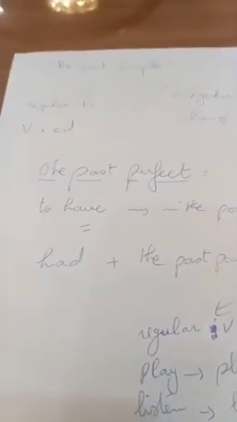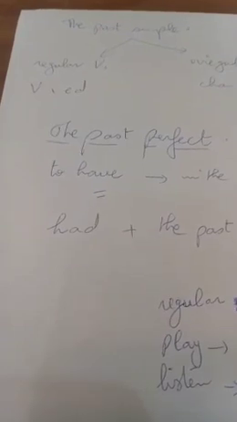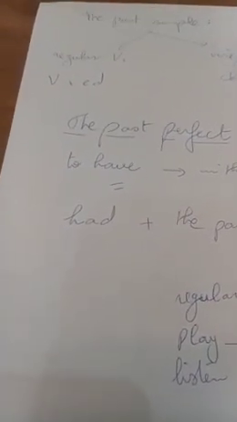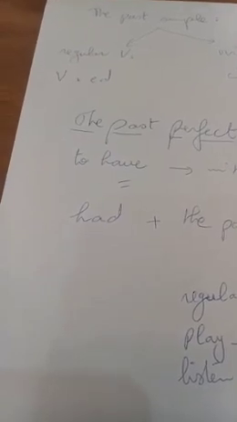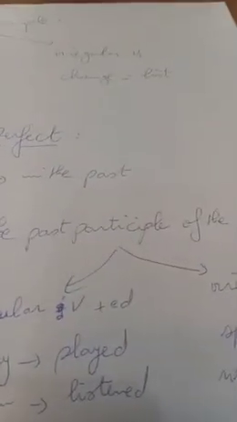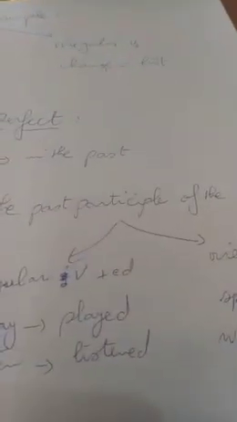For the past perfect, the rule is the auxiliary to have in the past, that is had. We use had here with all personal pronouns. I mean I, you, he, she, it, we, they. We use had with all of them. So you have had plus the past participle of the verb. What is the past participle of the verb?